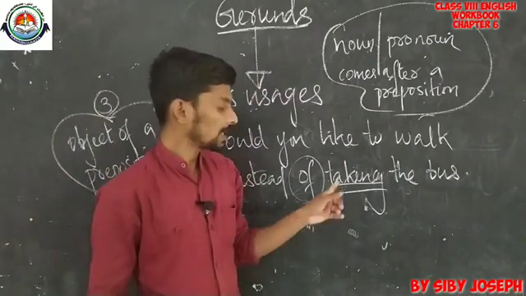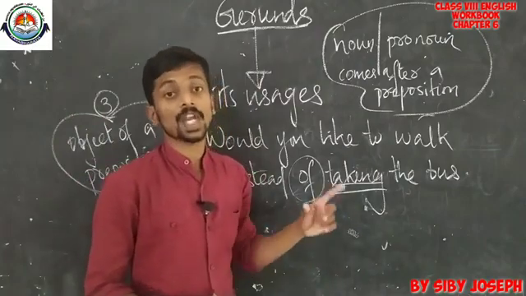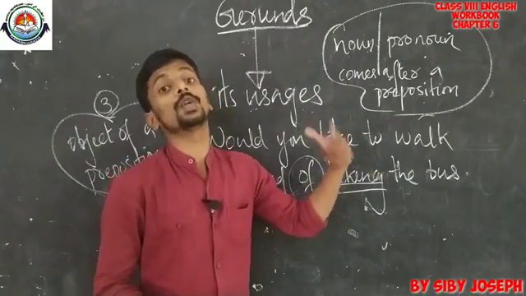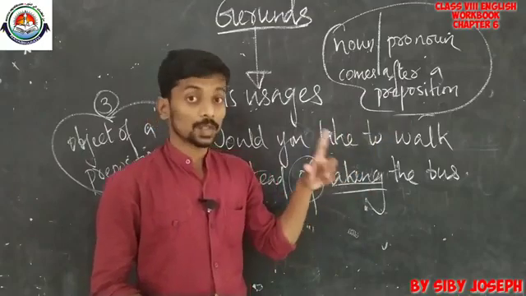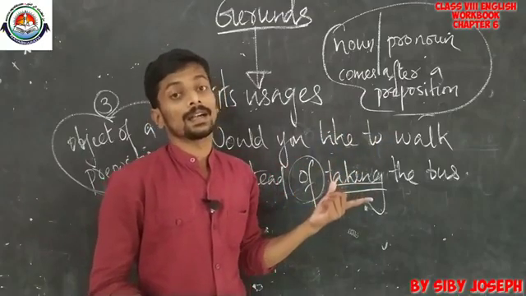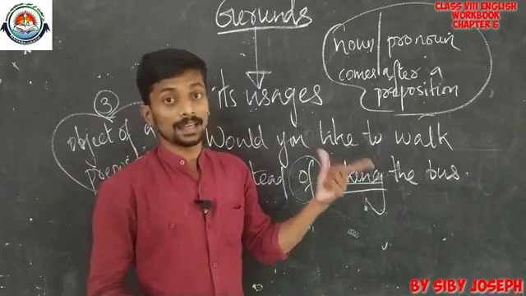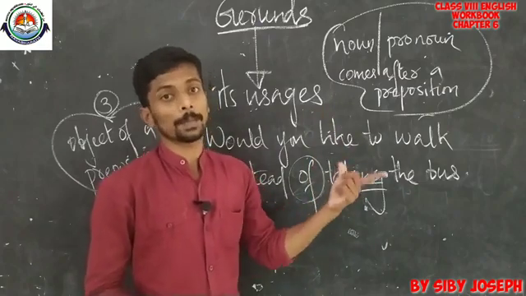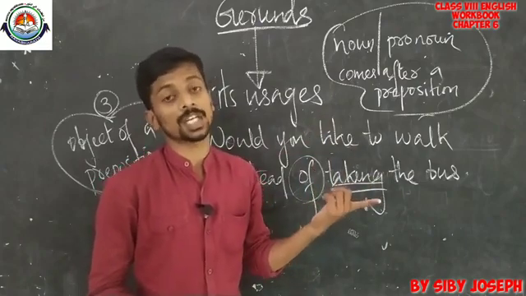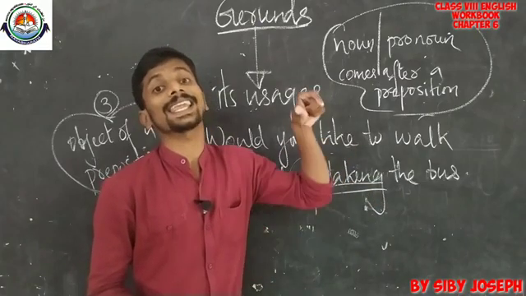In the first sentence, what was the first sentence? We shall be interested in hearing your comments. So there, hearing was the gerund, and that gerund was the object of the preposition. Object of which preposition? Object of the preposition in.